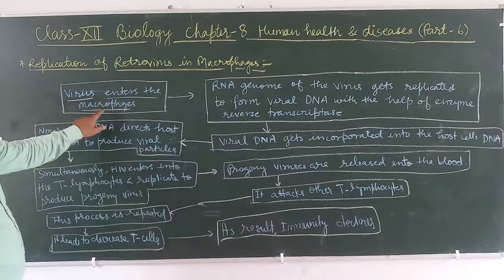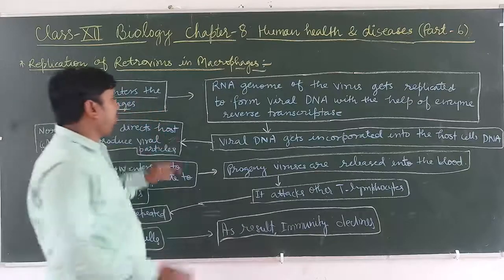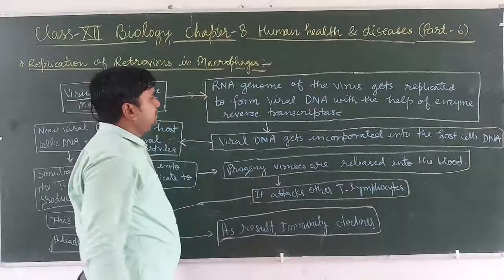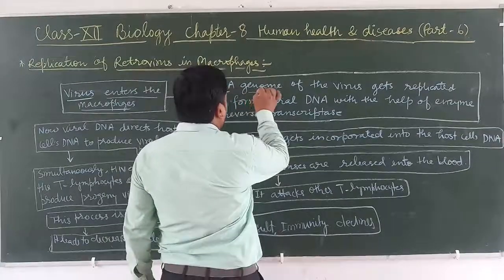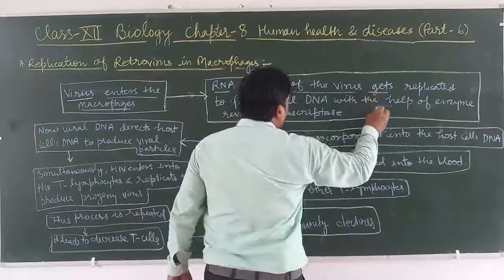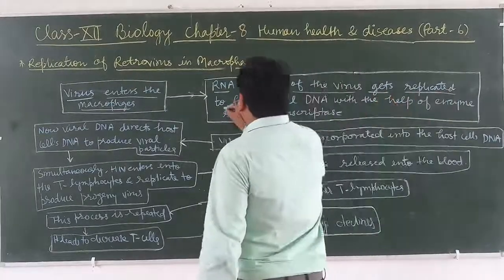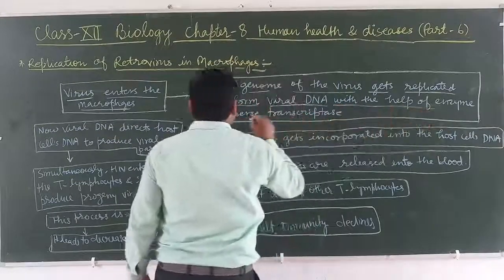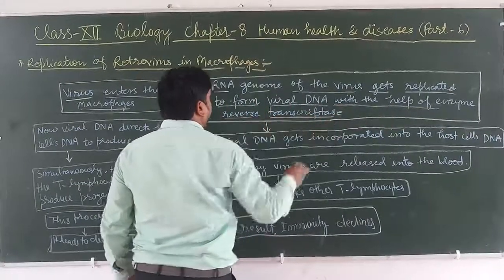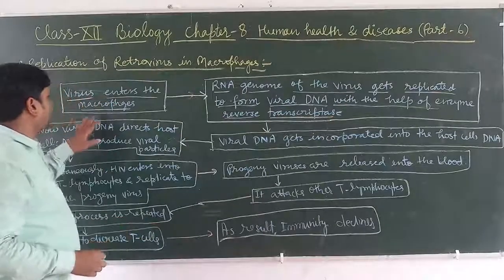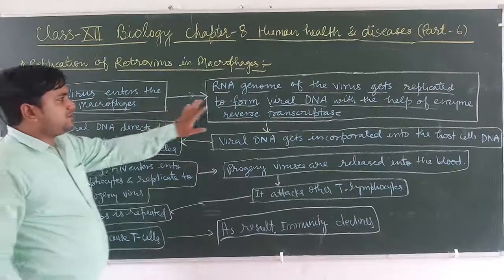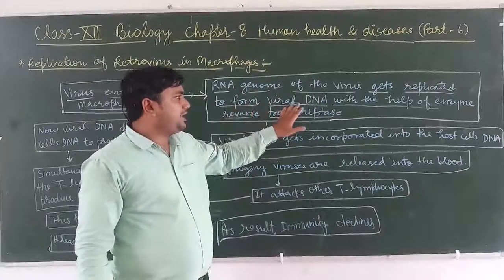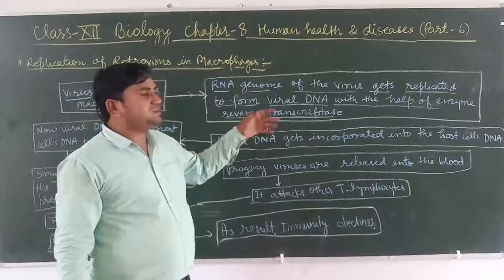After that, in the second stage, the RNA genome of the virus gets replicated to form viral DNA with the help of the enzyme reverse transcriptase.